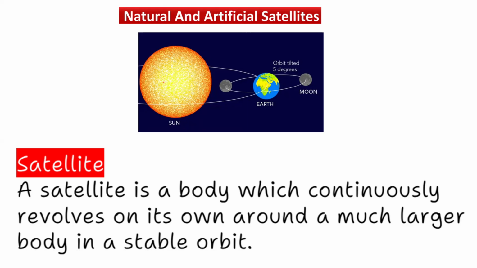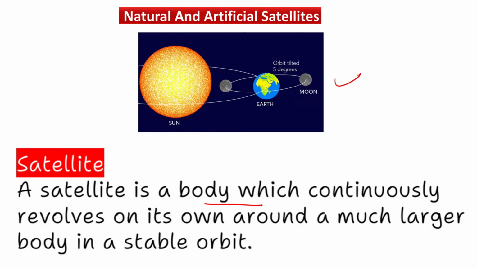Basically, a satellite is nothing but a body which continuously revolves on its own around a much larger body in a stable orbit. As you can see in this diagram, there is a sun, earth and moon. So sun is revolving around earth and similarly moon is revolving around earth. So this earth is nothing but the satellite of sun while moon is a satellite of earth.